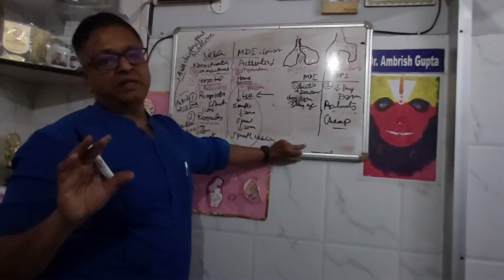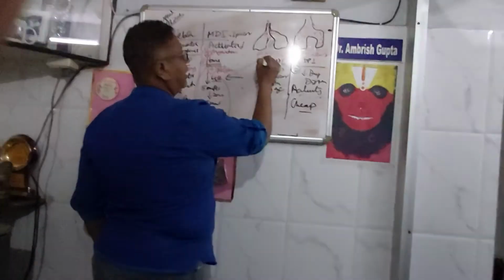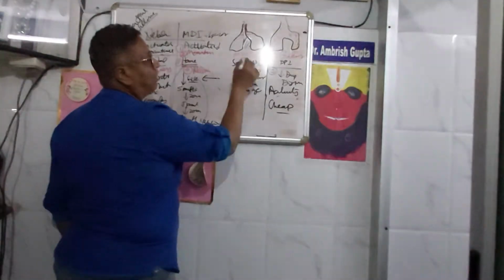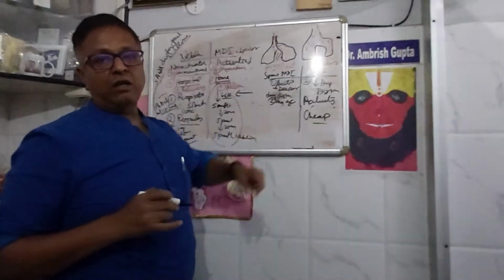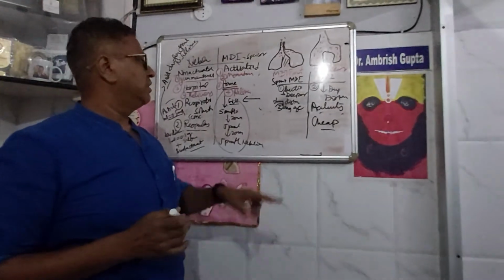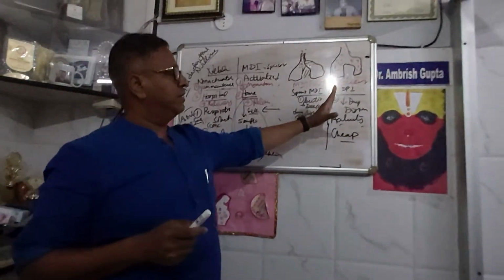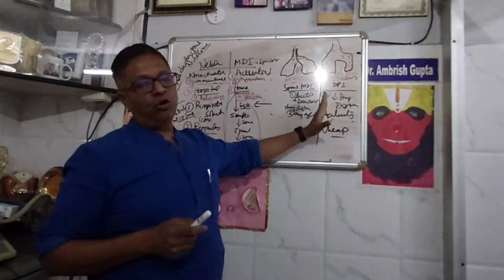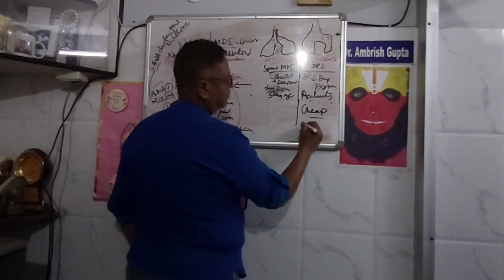For low socioeconomic status, you cannot prescribe MDI and spacer, because they cost around 1000 rupees, and DPI you will get for 100 rupees only. So remember that although efficacy is lower, it is cost effective.